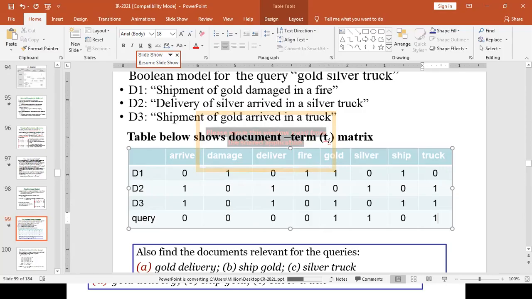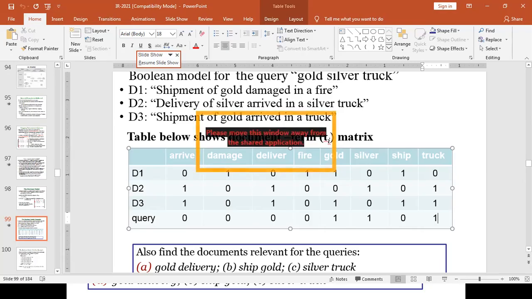Now, using binary weight, we are trying to see which terms are available in which document, and accordingly the label is given. So when you observe the query gold silver truck, some of the documents contain one of the query terms. Document 3 contains 2 of the query terms.